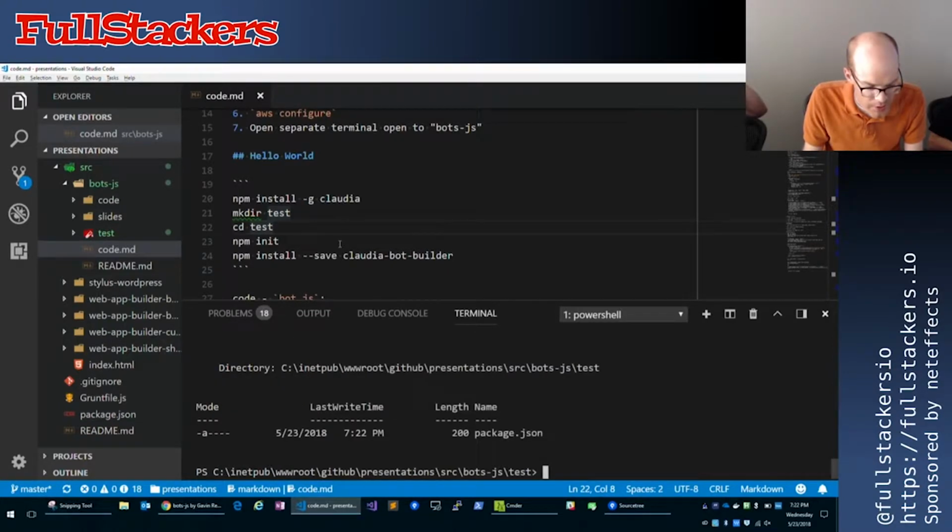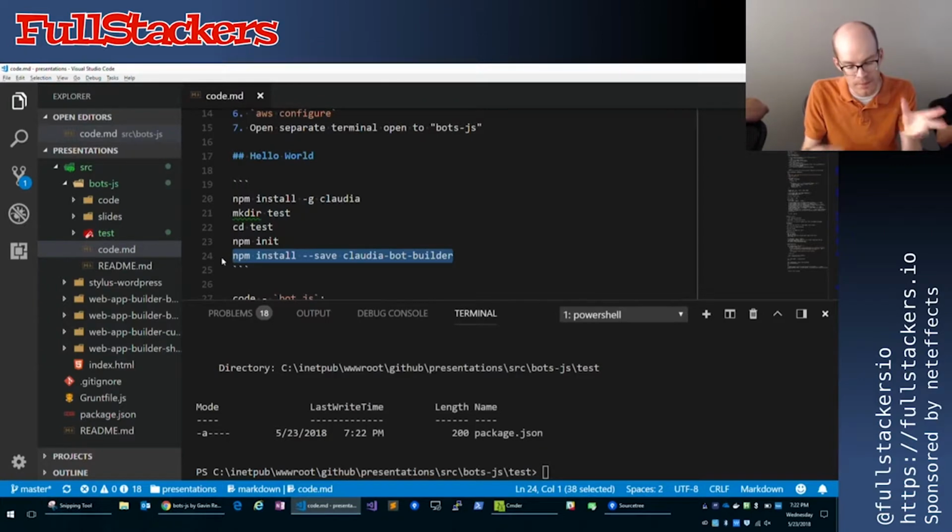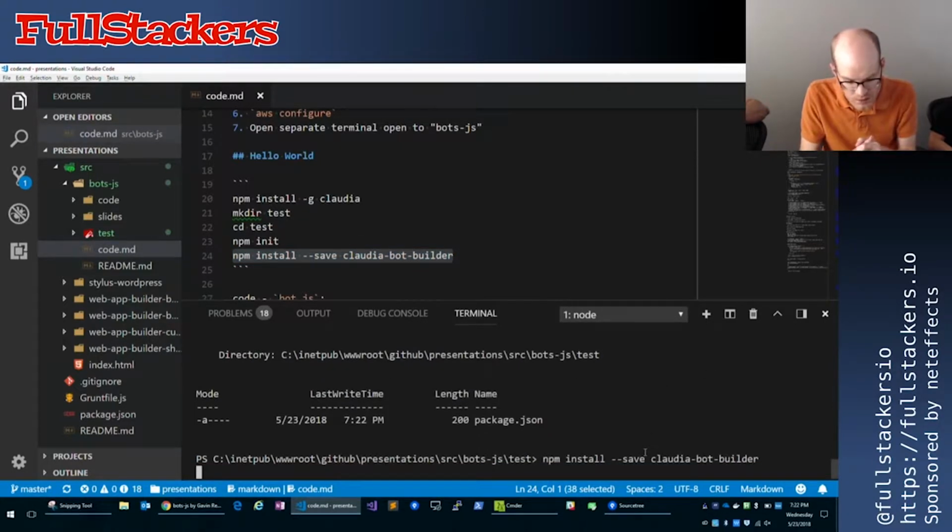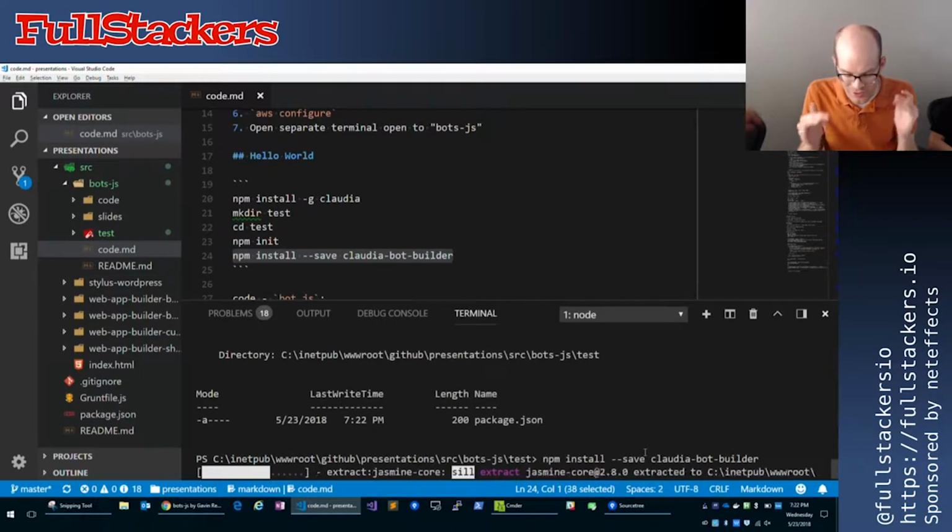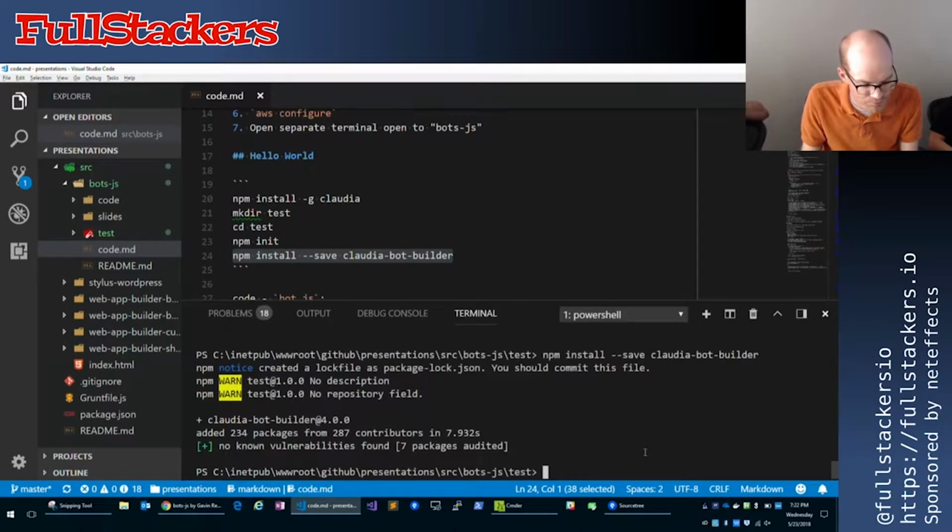And I'm going to now install the local package that we install to our actual project. So that's this Claudia bot builder. And so that's here, npm install --save claudia-bot-builder. That's, like I said, going to install the package that we're actually going to utilize in our Node.js code we're going to require in.